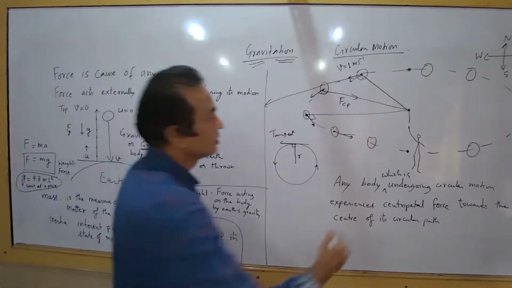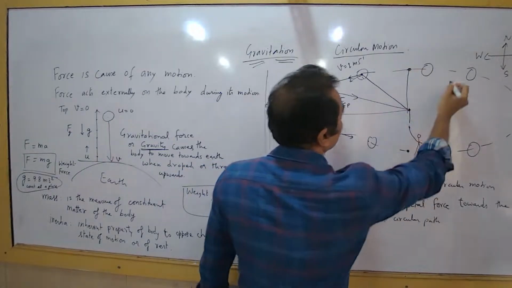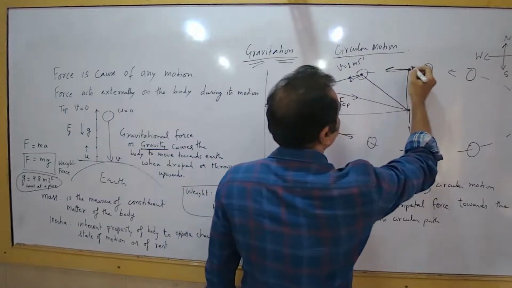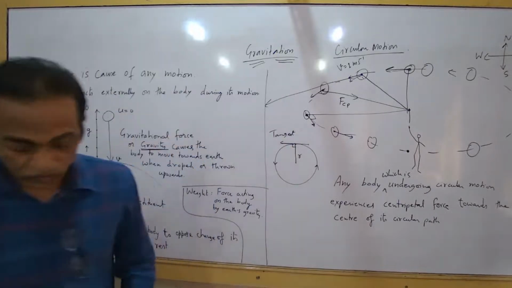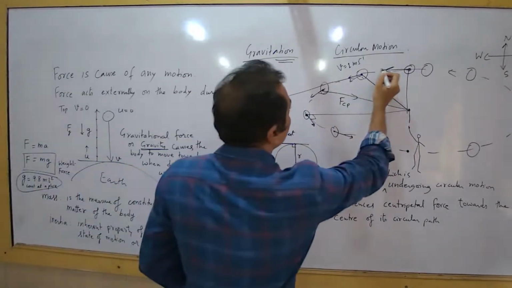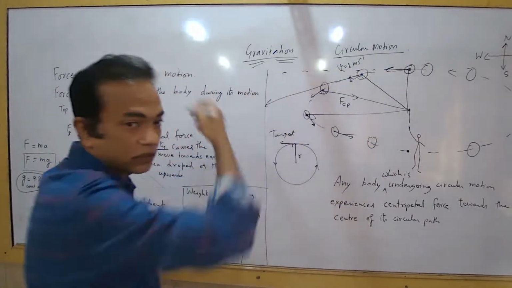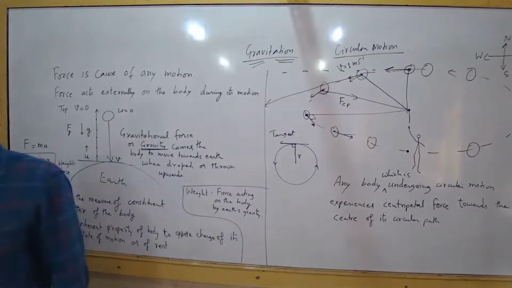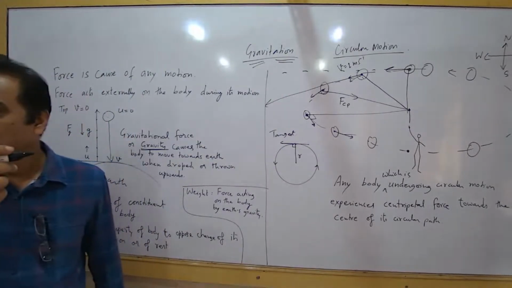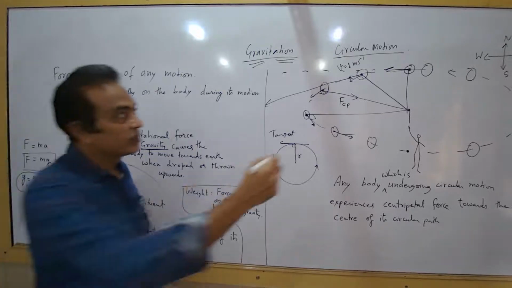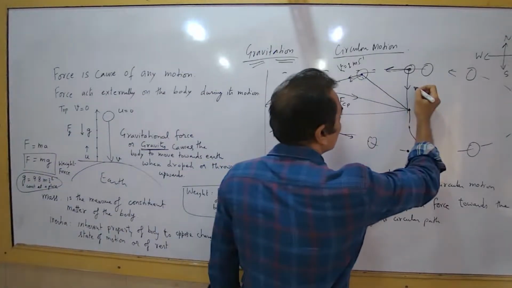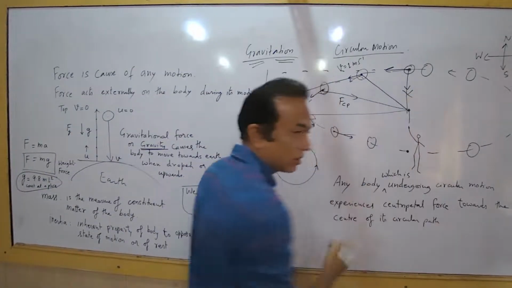Now, imagine the string breaks and the ball was going in this direction here. You will observe that the ball will go straight. Wherever the string breaks, it will follow that direction. Why did it go straight? Because now there is no centripetal force, the string is broken.